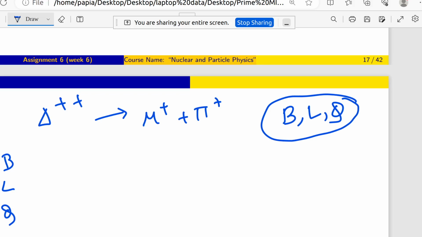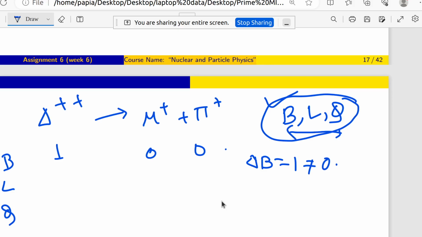Now you can see that for B it is 1, this is 0, this is 0, then delta B will be 1, which is not equal to 0. Also the lepton number is not conserved here. If any one of these is not conserved, that means our nuclear reaction is not possible. We have to conserve all three for a nuclear reaction to be possible.